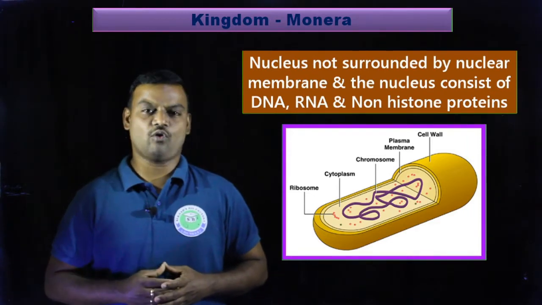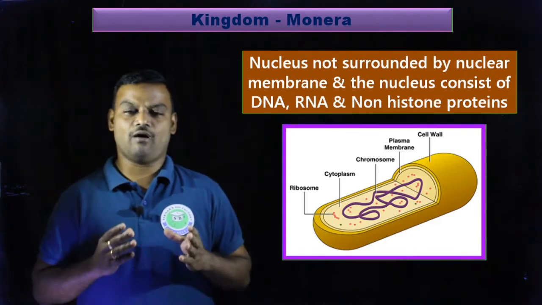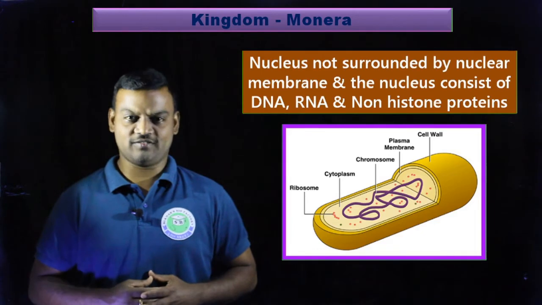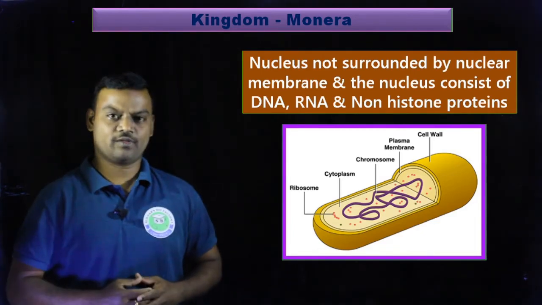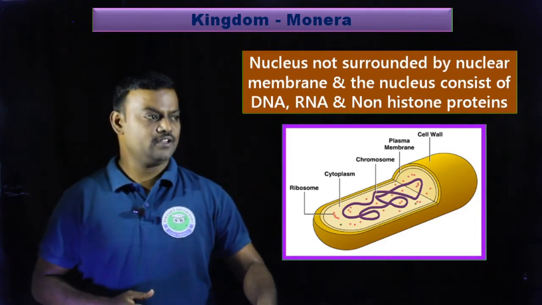The genetic material or chromatin material is directly present in the cytoplasm of the cell. And this chromatin material consists of DNA, RNA, and non-histone proteins.